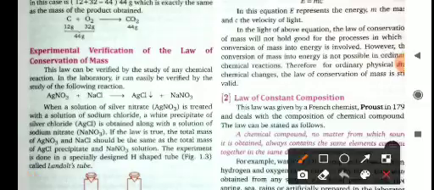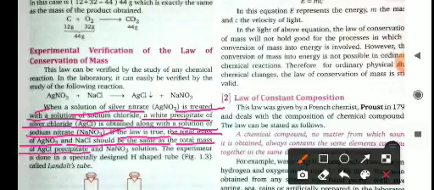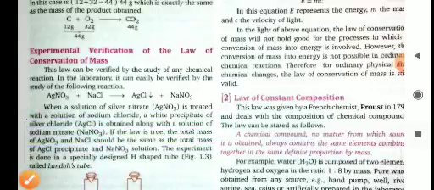When a solution of silver nitrate is treated with a solution of sodium chloride, a white precipitate of silver chloride is obtained along with a solution of sodium nitrate. If the law is true, the total mass of silver nitrate and sodium chloride should be the same as the mass of the AgCl precipitated and sodium nitrate solution.